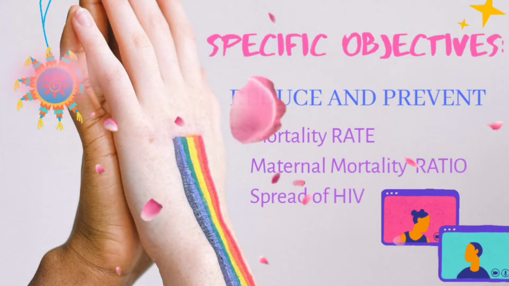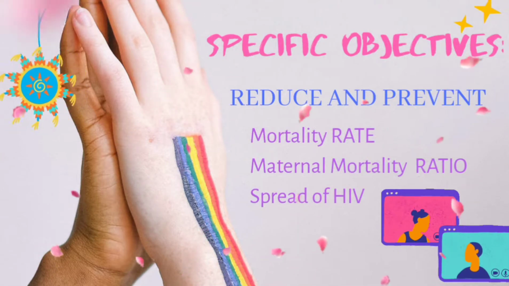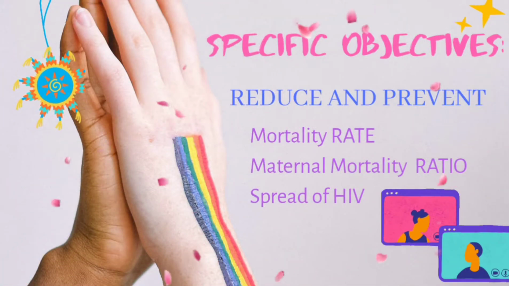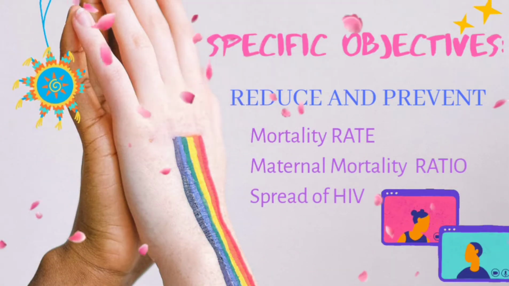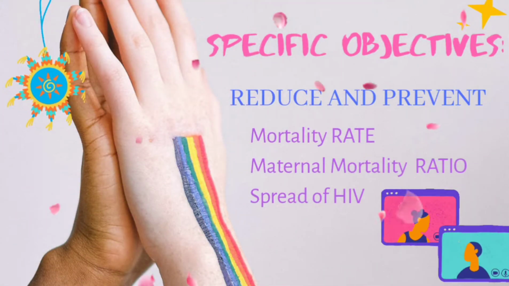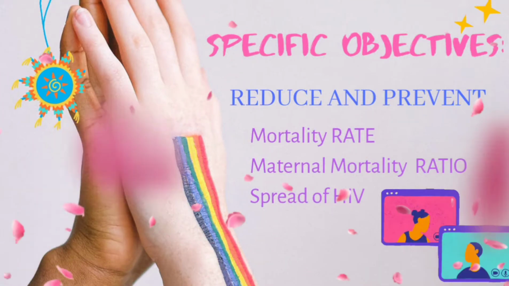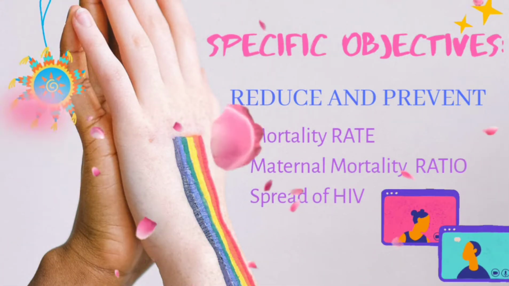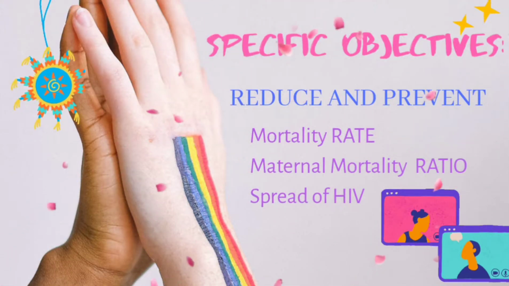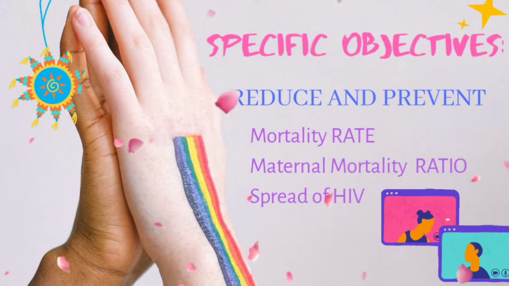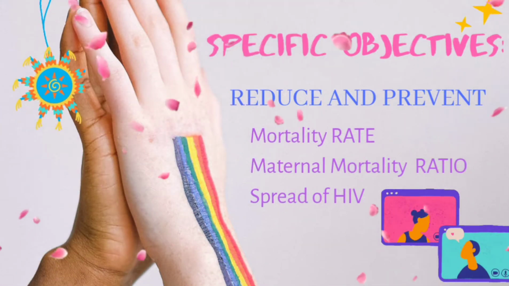Health law introduced the use of contraceptives during the sexual intercourse of a couple that can prevent the disease that may cause the death of an individual. Also, to reduce the maternal mortality ratio, health law implements different methods and strategies so that unwanted pregnancy can be prevented, which will lessen the rate of women who die because of pregnancy, from past to present and future.